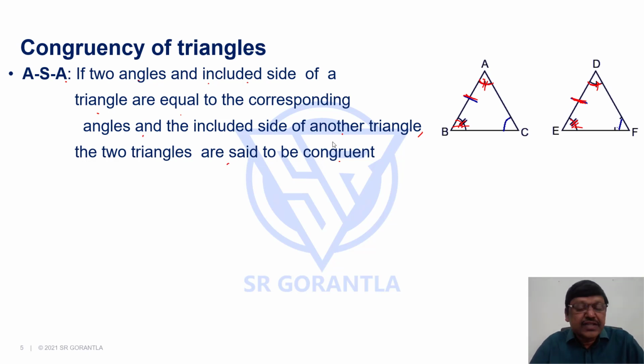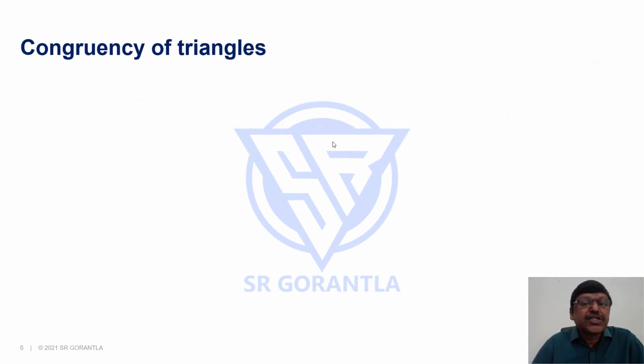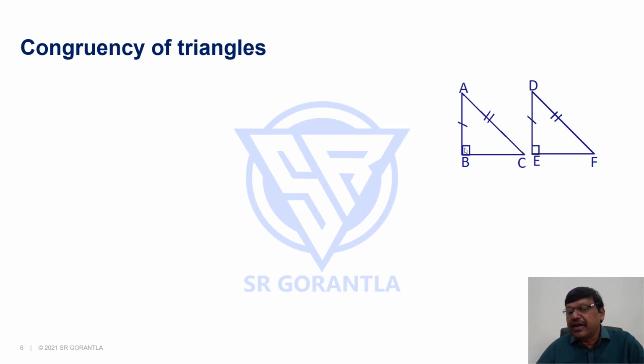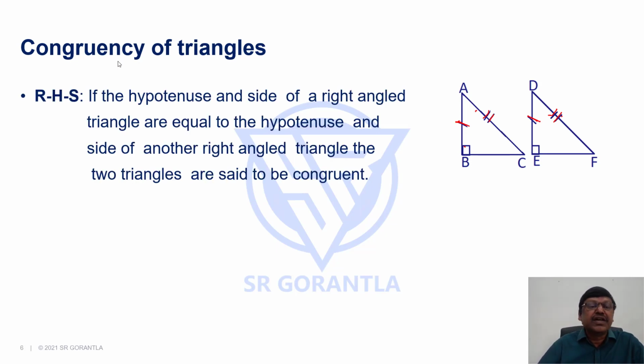Right? And the fourth one is a special case of right angle triangle. In a right angle triangle, if the hypotenuse of the two triangles are equal and one side is equal, then we can say the two triangles are congruent. We call this RHS: right angle, hypotenuse and side. If the hypotenuse and side of a right angle triangle are equal to the hypotenuse and side of another right angle triangle, the two triangles are said to be congruent.